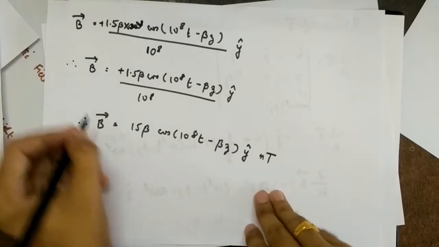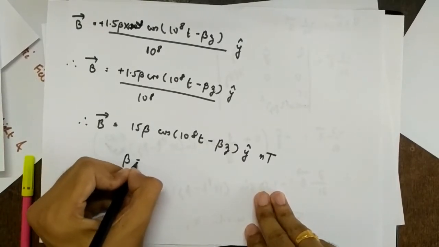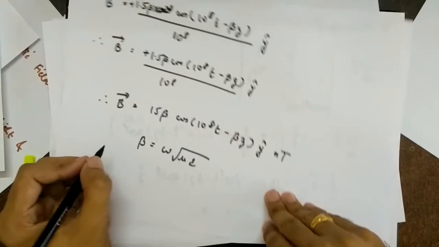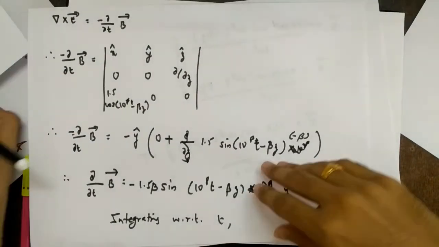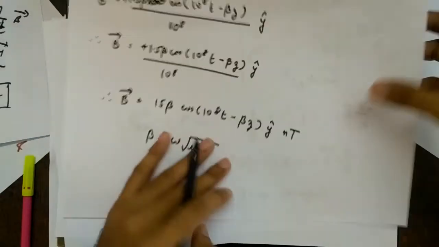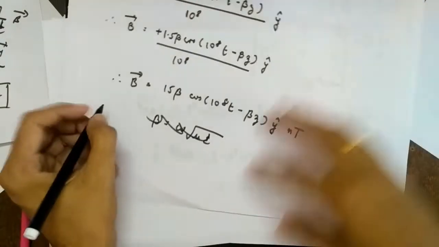So next thing is, can we find beta? So we know from the previous lecture and today's lecture also that beta is omega root mu epsilon. So let's see what is given in the question. So electric field, they have not given the frequency, so we cannot find it. But if frequency is given, you can find beta. So leave this.